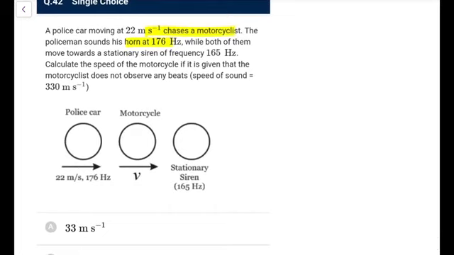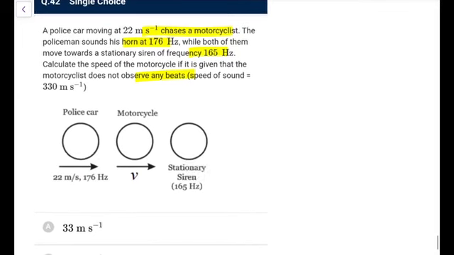Policeman sounds horn at 176 while both of them move towards a stationary siren of frequency 165. Calculate the speed of the motorcycle if it is given that he doesn't observe any beat. So for him both are same. So what we can say, the police car sound he will hear would be equal to 176, which is the original one because it is going away.